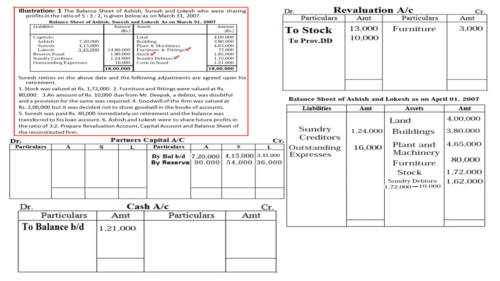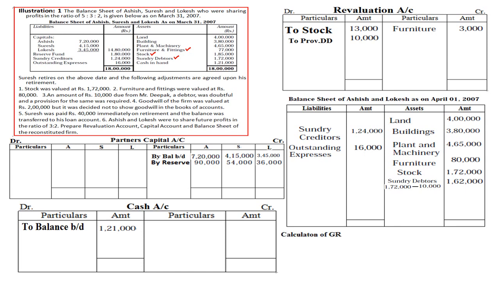So in both the situations, we need not calculate, but we need to calculate in the situation when we have NPSR provided in the question. So in this question, we have been given NPSR. That is the sixth point. Ashish and Lokesh were sharing profit and loss in the proportion of 3:2 in future profits. Right? So therefore, we need to calculate the gaining ratio first.